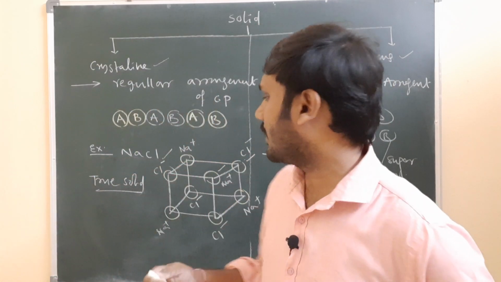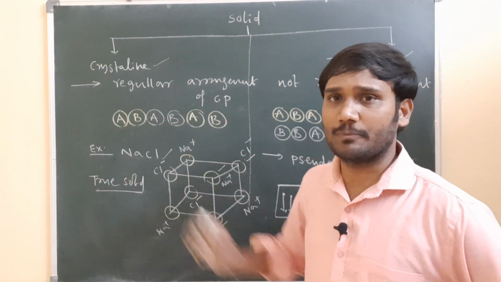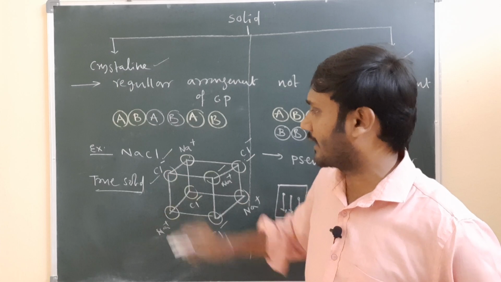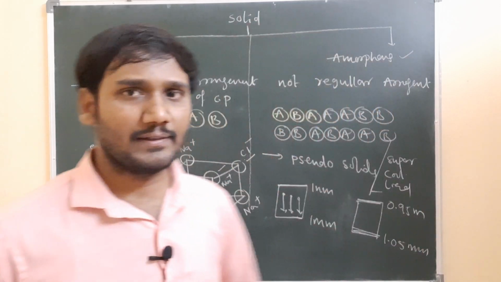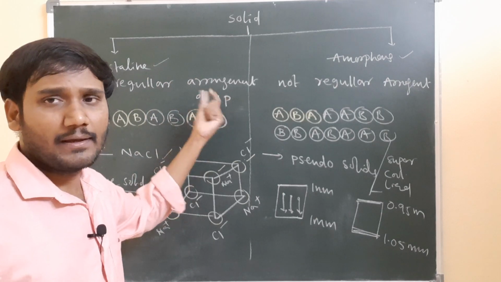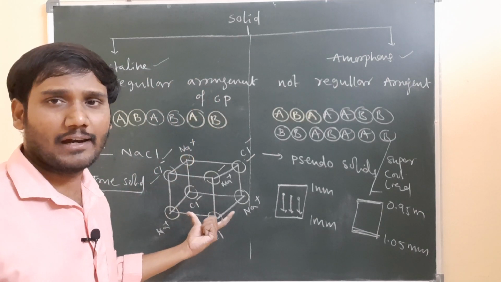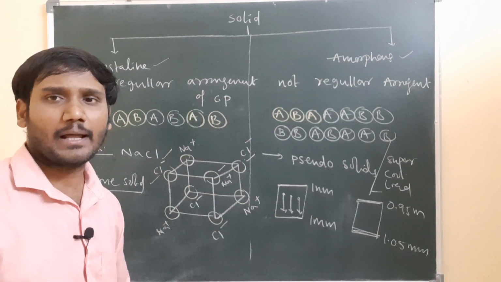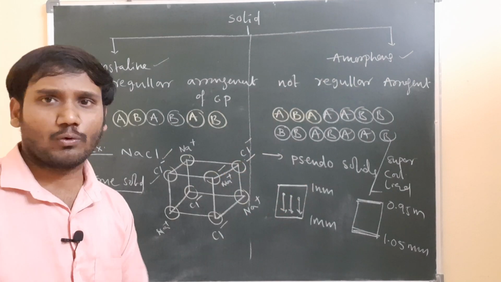But such a type of change we cannot observe in crystalline solids. That's why we call crystalline solids true solids. And one more important factor: crystalline solids we call anisotropic, but amorphous solids we call isotropic in nature.